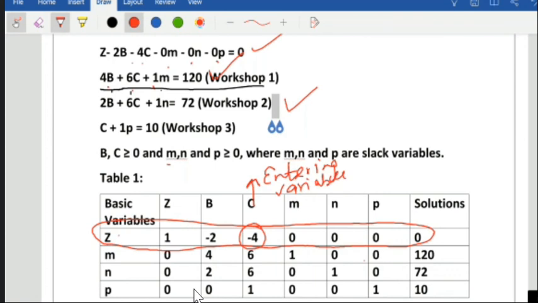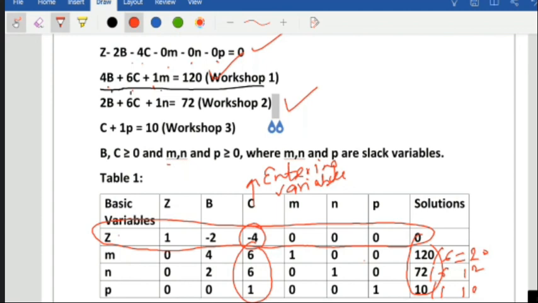Then we divide the solution by these numbers: 120 by 6, 72 by 6, and 10 by 1. 120 by 6 gives 20, 72 by 6 gives 12, and 10 by 1 gives 10.